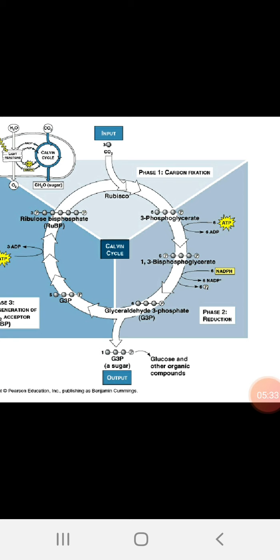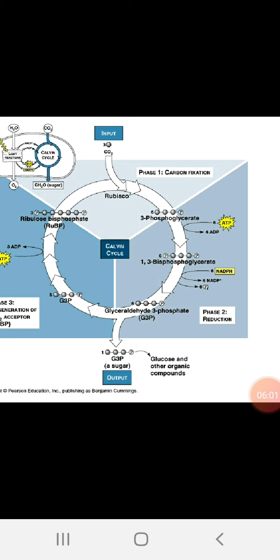At the left side we can observe ribulose biphosphate. It is a 5 carbon compound. This accepts the carbon dioxide and forms 3-phosphoglycerate. Two molecules of 3-phosphoglycerate, 3 carbon compounds, are formed. Because 5 carbon ribulose biphosphate and 1 molecule of carbon dioxide form 6 carbon, and 2 molecules of 3 carbon compounds are formed.